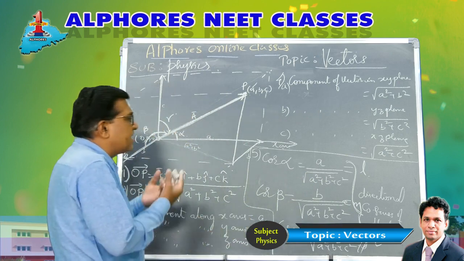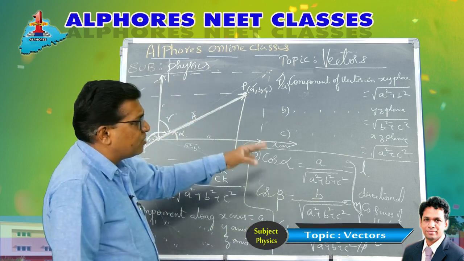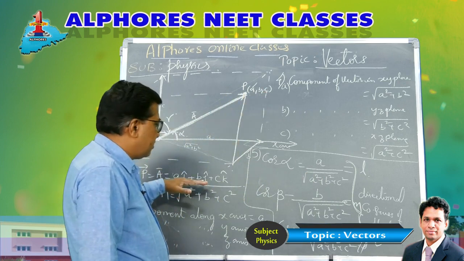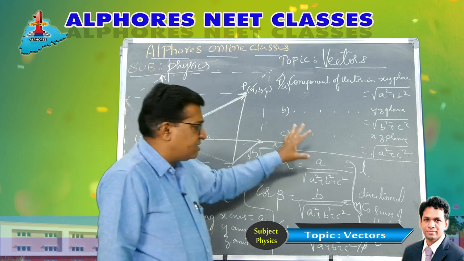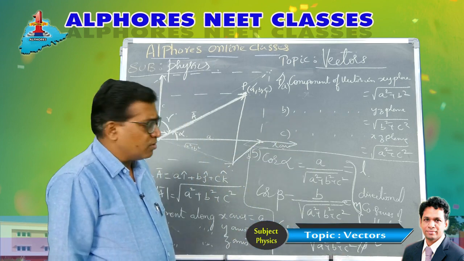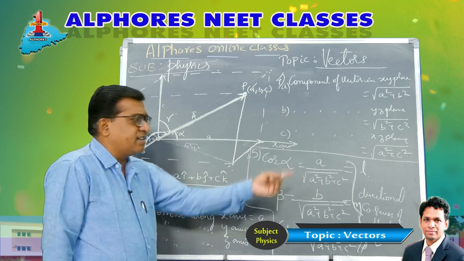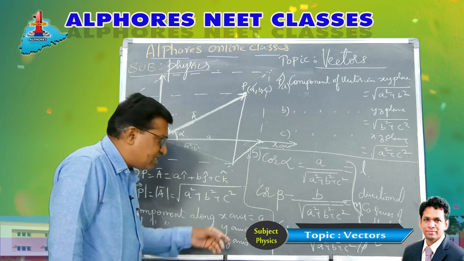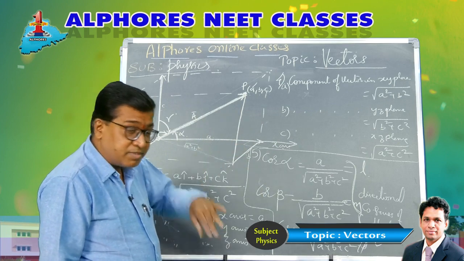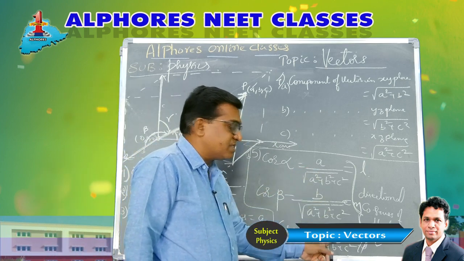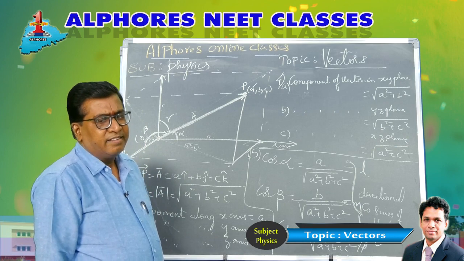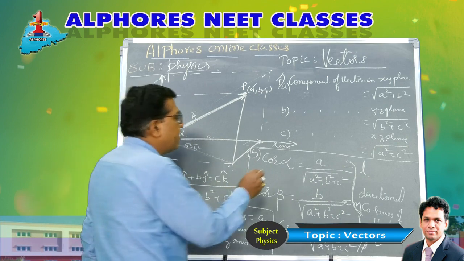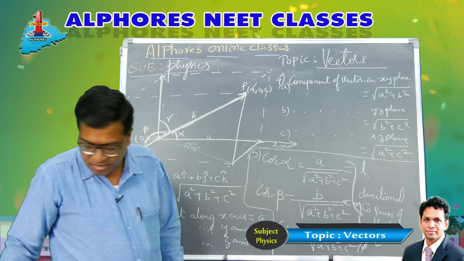Now, while asking the question, he can give you anything and may ask you to find any other thing. Suppose he gives you coordinates. With those coordinates you can find the position vector, magnitude, components, and the directional cosines. Or he will give you the position vector itself, find the remaining things, the directional cosines. Or he will give the components, find all the remaining things. Or sometimes he may even give you the directional cosines and ask you to find the vector. Of course, the magnitude he will also give you, from that you can make out. So from this you can even evaluate another conclusion also.